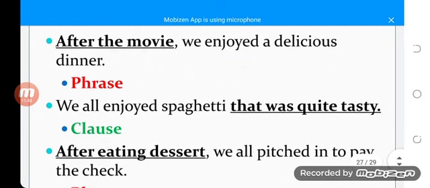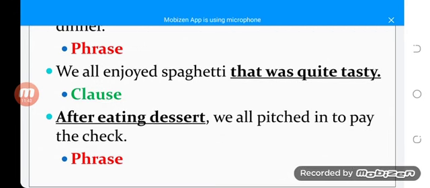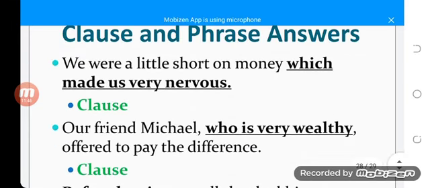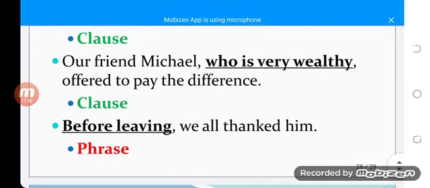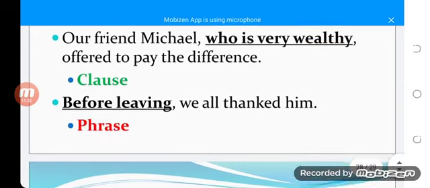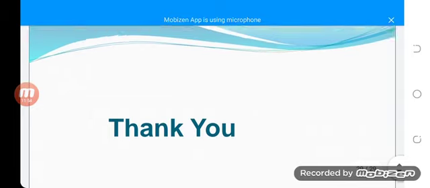After the movie is a phrase. We all enjoyed spaghetti that was quite tasty is a clause. After eating dessert is a phrase. Which made us very nervous, clause. Who was very wealthy is a clause. Before leaving is a phrase.